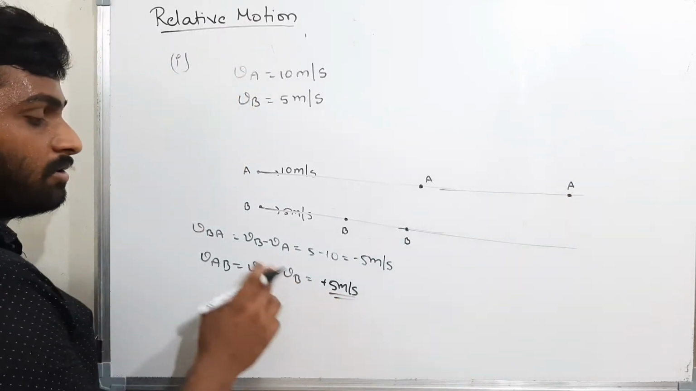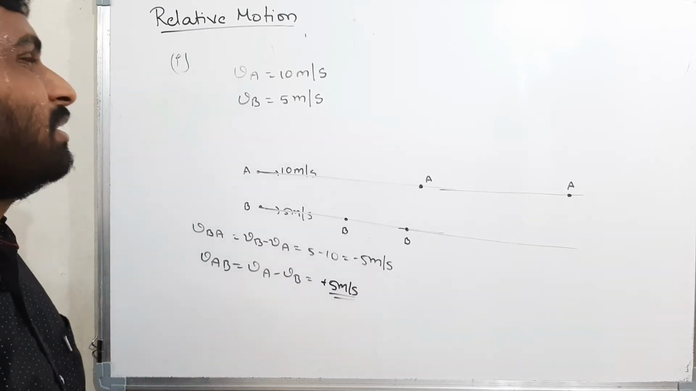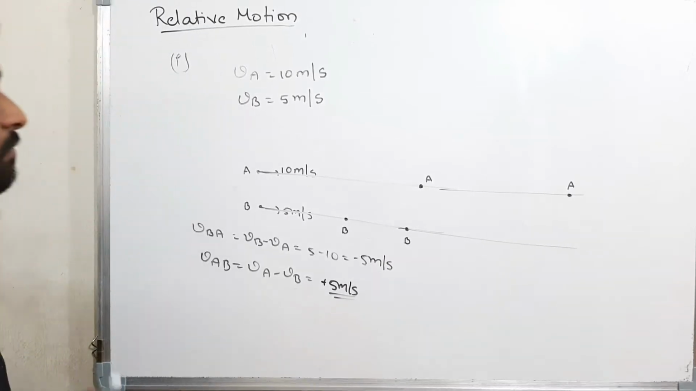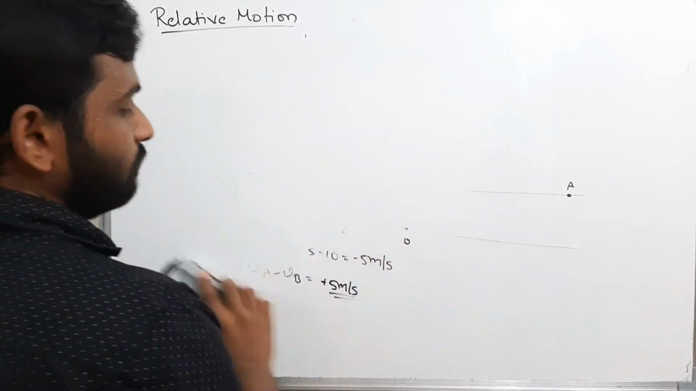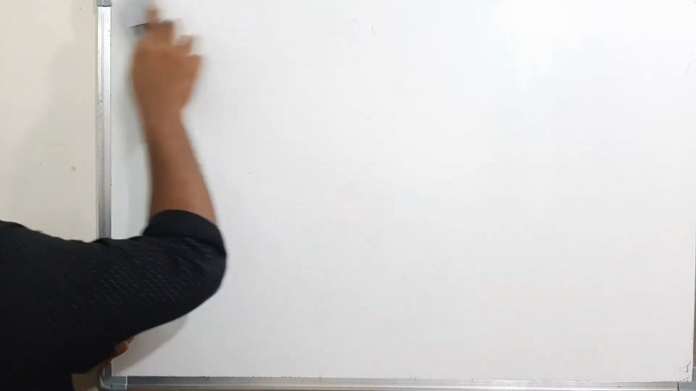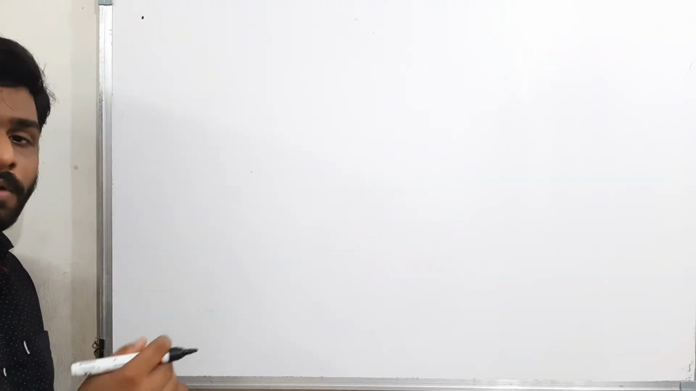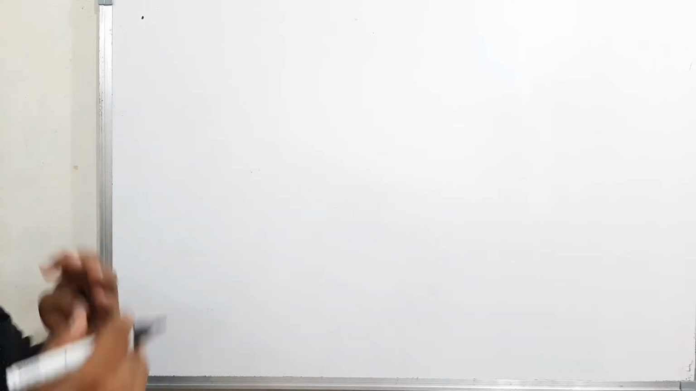Okay, I think this is clear. What is the meaning of relative velocities? Okay, I think this is enough, and we will see the problems. We will see the first problem. Before solving problems, we will see one more small concept. When both the bodies are traveling in opposite direction, what will happen?